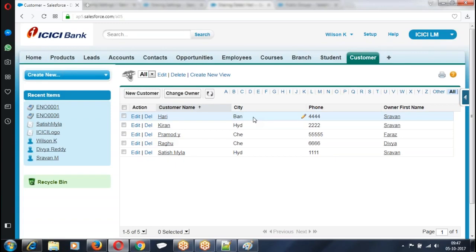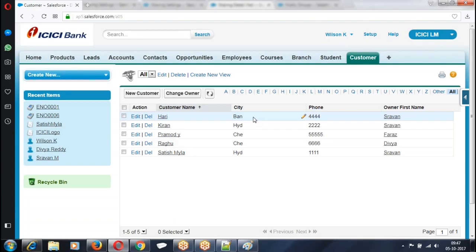This is called record level access. So how do you achieve record level access? One is OWD, second is sharing rules. Third one is what? Profile: view all and modify all. If I say view all, all the records are visible. If I say modify all, all the records are visible. So OWD, sharing rule, view all, modify all.